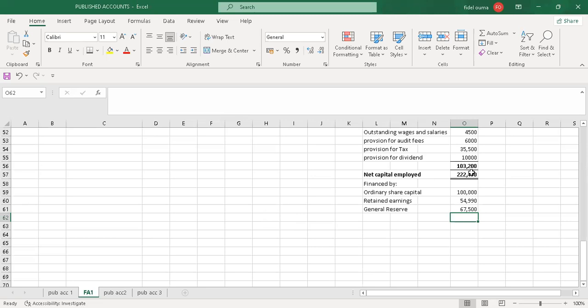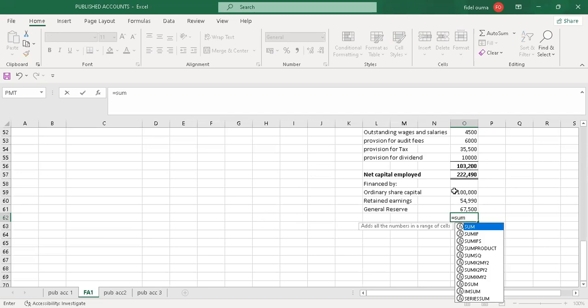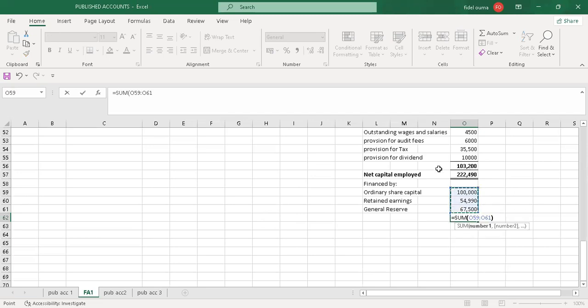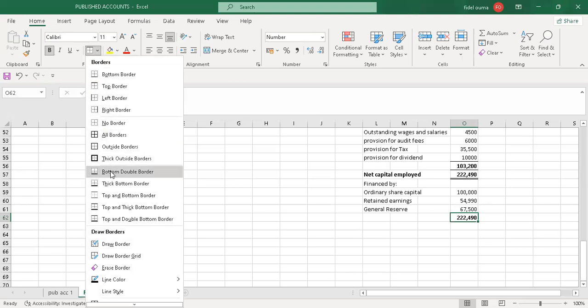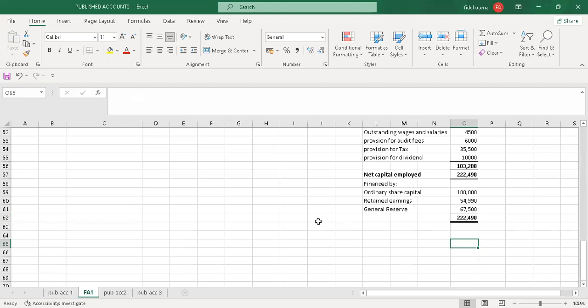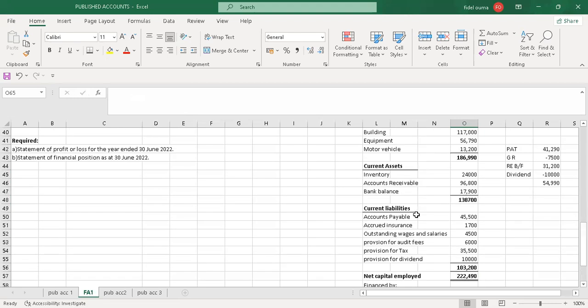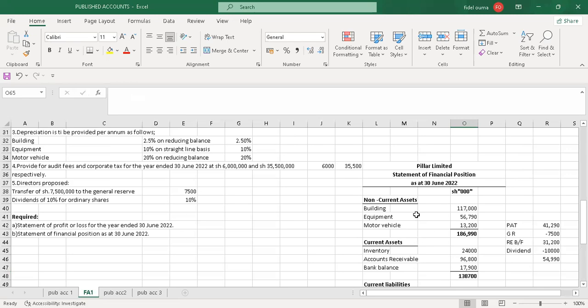Let me just add them. I'll have exactly the same value, 22,490. So it has balanced. I'll put the top border and the bottom double border. And with that, I'm done with the statement of financial position.